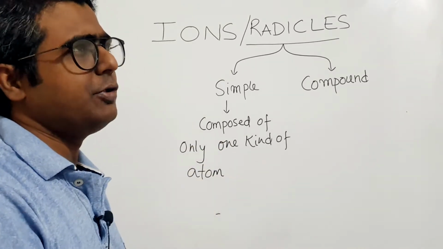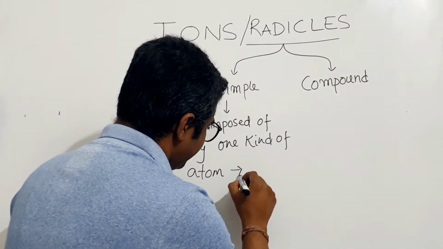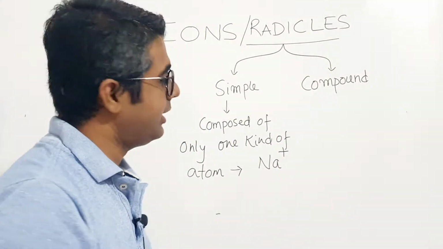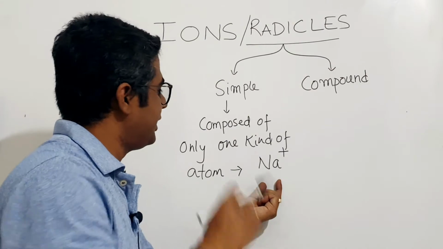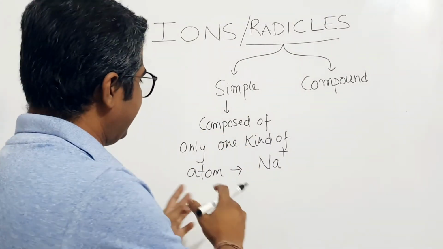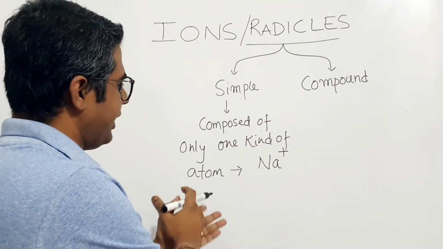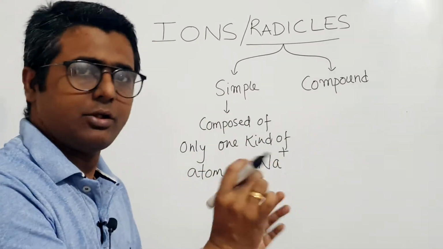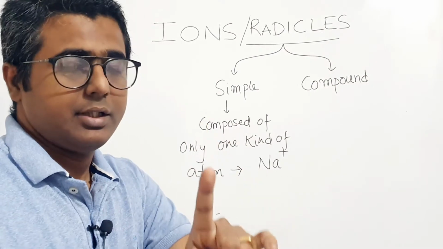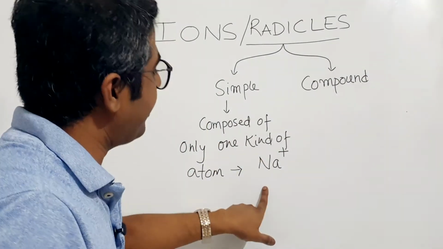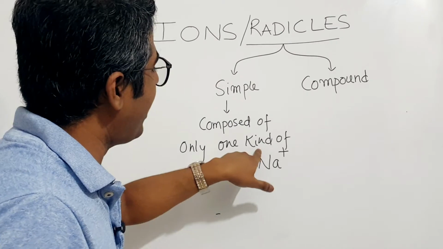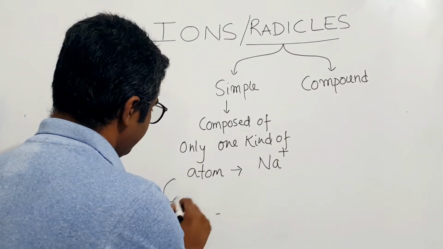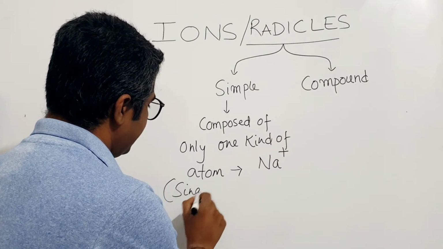An example would be great, like sodium plus, the sodium ion. It only consists of atoms of a single kind of element. Rather than one kind of atom, we can write that it is one kind of single element. But remember, here there is only one atom, so we should write a single atom.